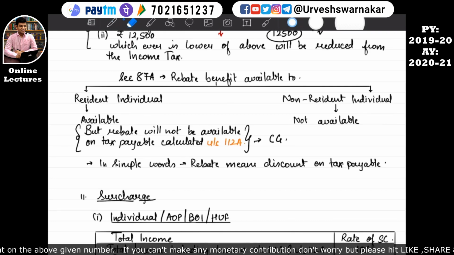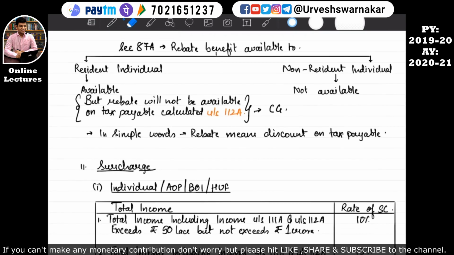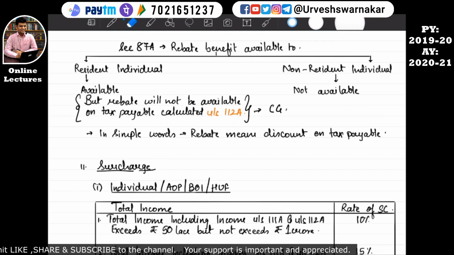In that particular chapter, they have said that 87A's rebate will not be available on this particular amount of tax calculation. So what I have written is, but rebate will not be allowed. But for what? A resident individual is able to avail the benefit of 87A rebate up to 12,500. If his income tax calculation comes to an amount of tax payable less than 12,500, he'll get a rebate of less than 12,500.